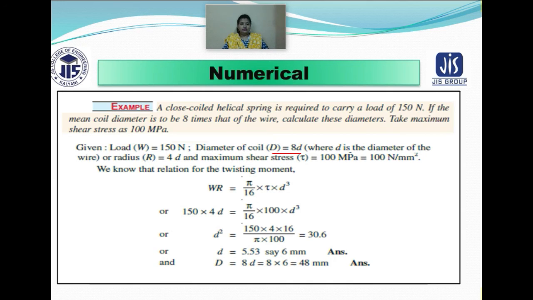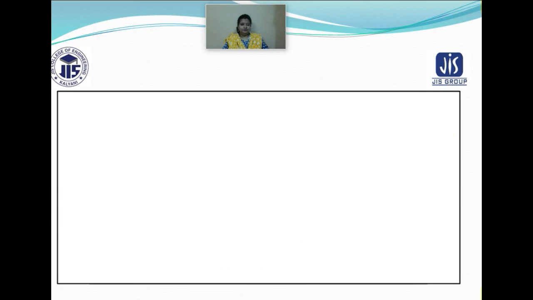According to the formula, WR is known as the twisting moment. T is equal to pi by 16 into tau into d cube. You know the load, you know the value of the mean radius, and from there you are asked to find the diameter of the wire as well as the mean diameter of the coil. So here you have got the diameter of the wire as 6 millimeter, and the diameter of the spring as 48 millimeter.